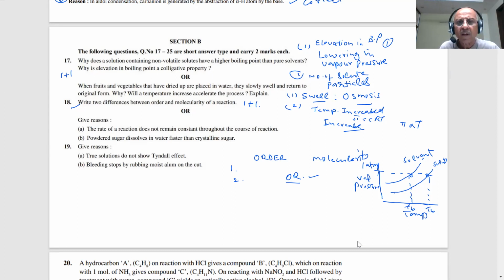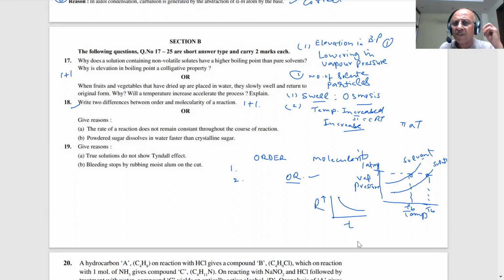What happens when the reaction takes place? We have drawn a graph, students. The concentration of reactant decreases with time. What type of graph is that? You have seen the nature of the graph. What is happening to the slope? Is it increasing or decreasing? Decreasing. Then what does it mean? The concentration is decreasing, and then the rate is decreasing.